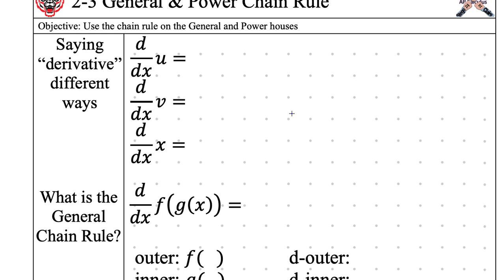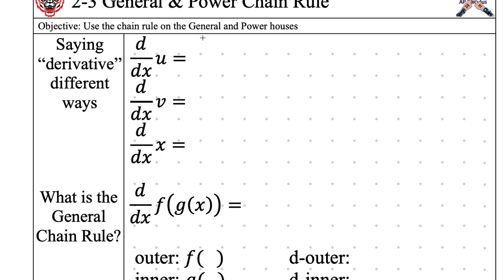So first of all, who can say d dx of u the correct way? How do we say that? It's the derivative of something with respect to something. The derivative of u with respect to x. There you go. Yeah, so who can say the next one? The derivative of v with respect to x. Sego, do this one. The derivative of x with respect to x. Yes, exactly.